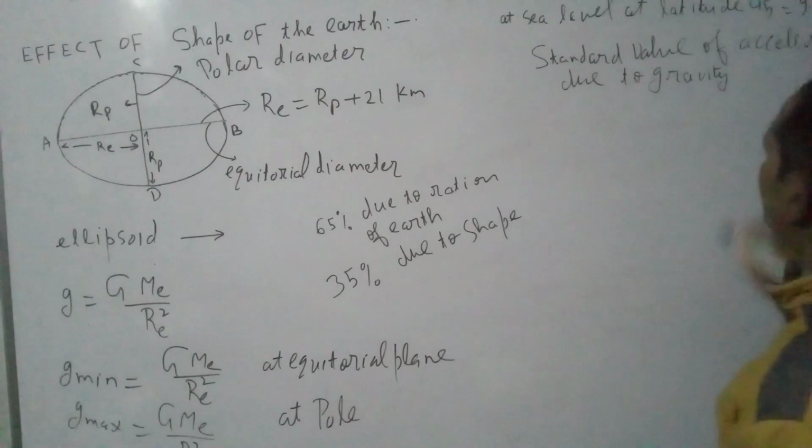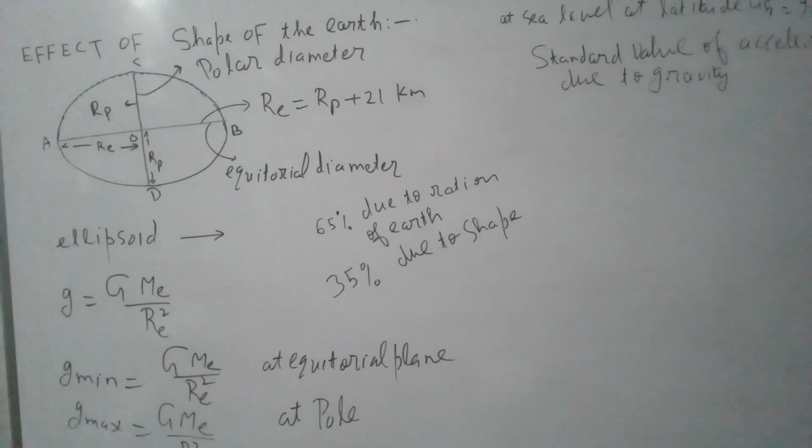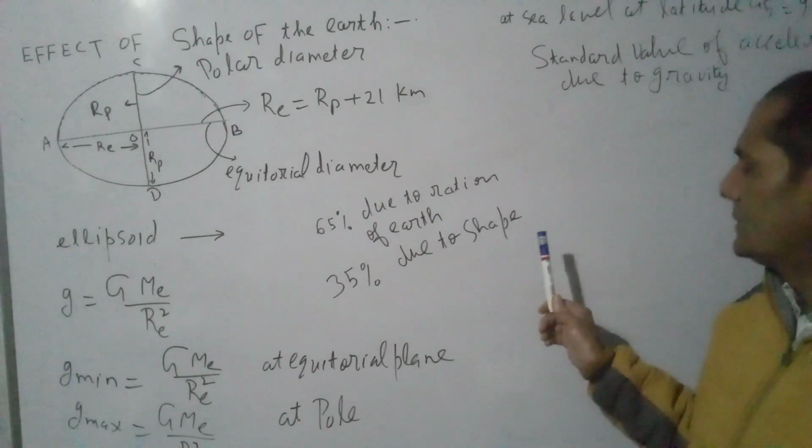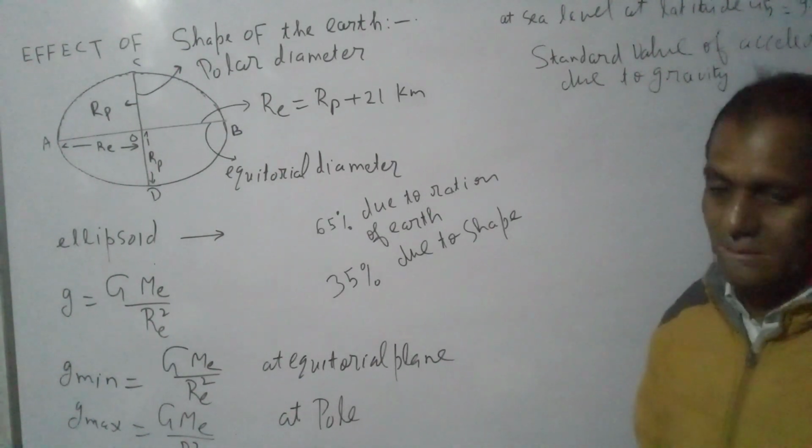On going above the earth's surface, the value of g decreases. On going below the earth's surface, the value of g decreases. Due to rotation of the earth, the value of g changes, and due to the shape of the earth, the value of g changes. Due to rotation the variation is 65%, and due to shape the variation is 35%.